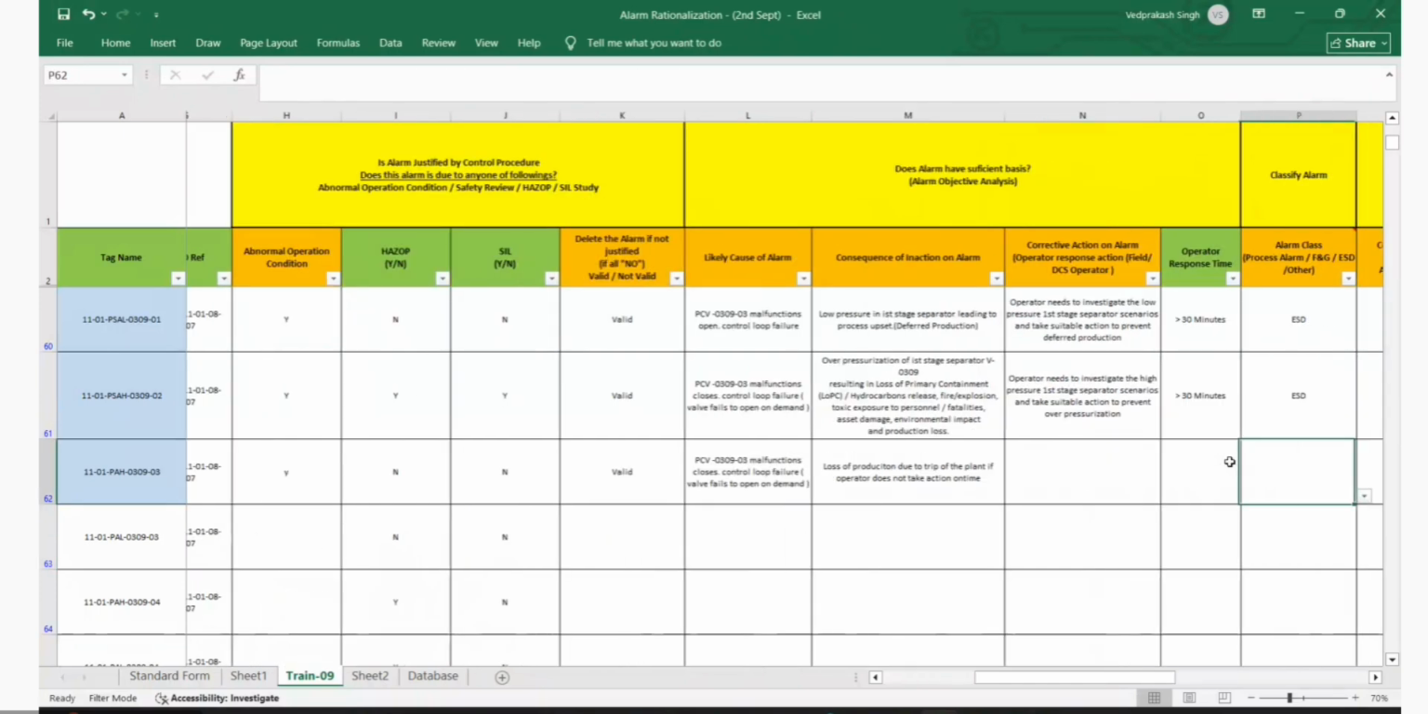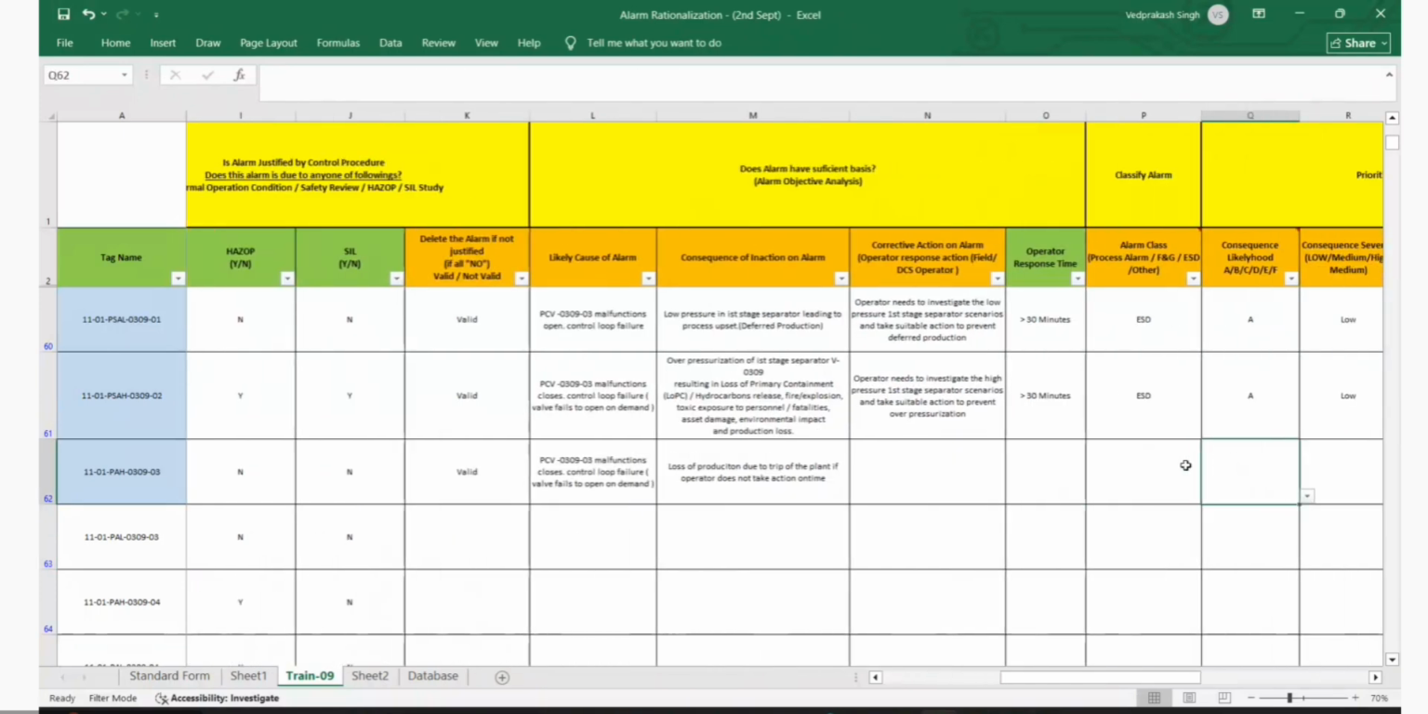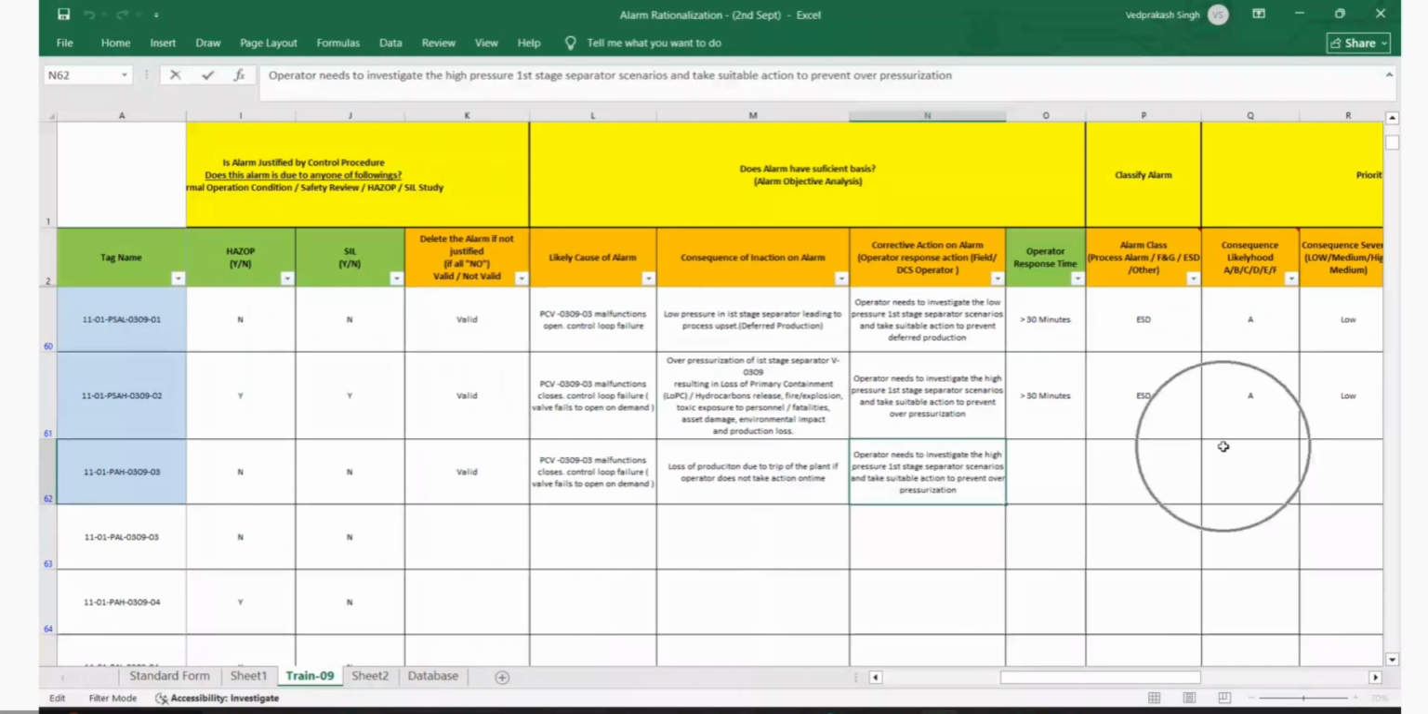So corrective action: the operator has to investigate the high pressure and he has to take the action. Suitable action. For this case, he has to restart, right? For PSHH, because it is trip. Investigate the high pressure scenario and take suitable action to prevent, to restart the system again. Correct, guys?